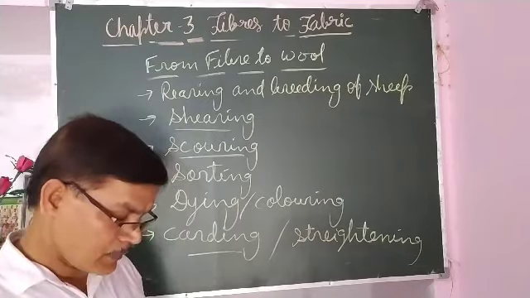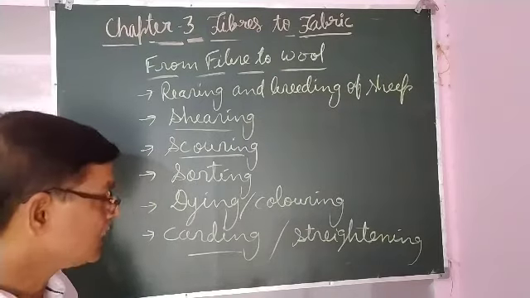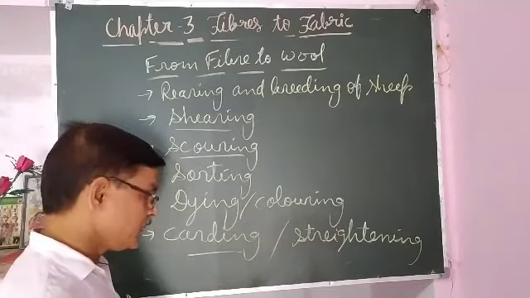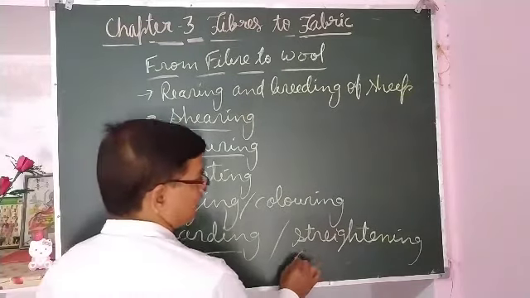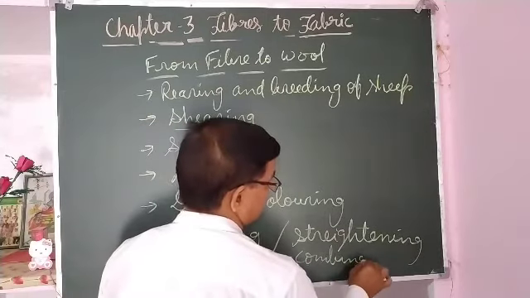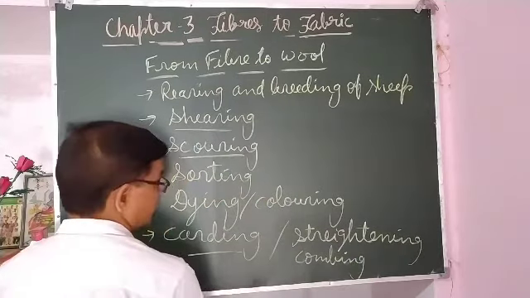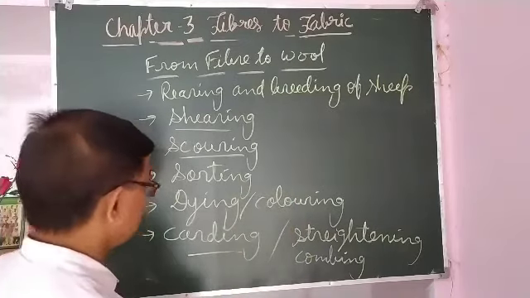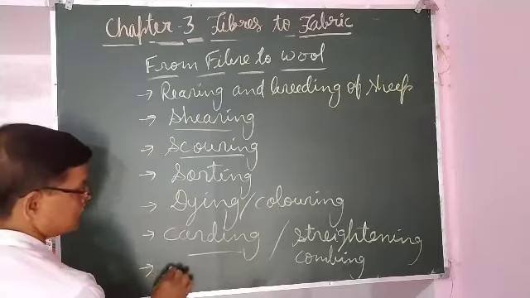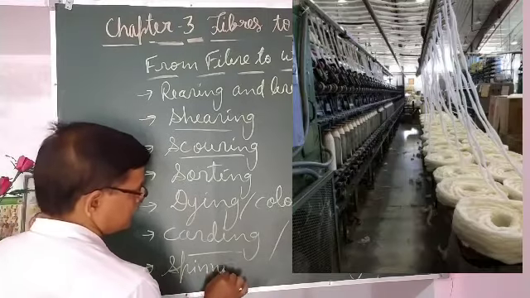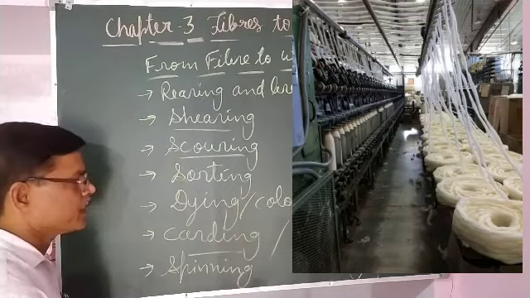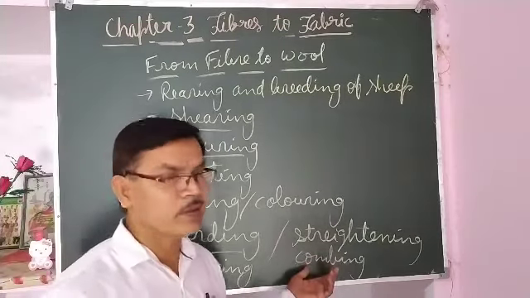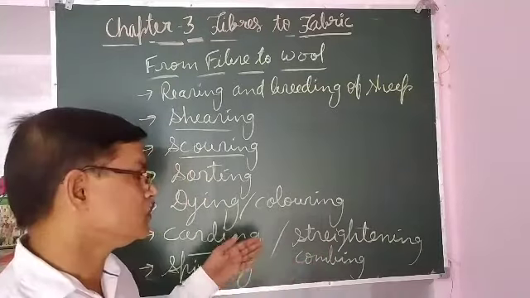And after that, straightening and combing is done. Combing is also done. And then the hair is rolled into wool. That is called spinning. It means after straightening and combing, the hairs are rolled into wool.